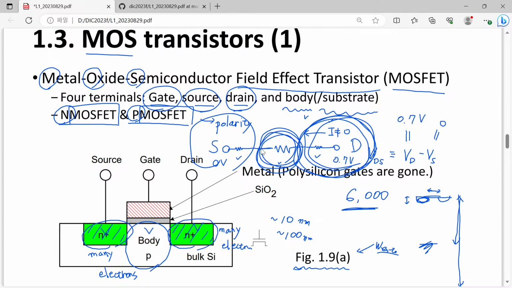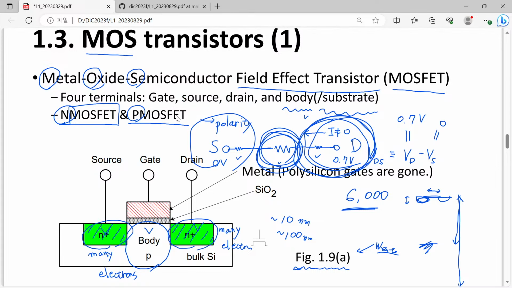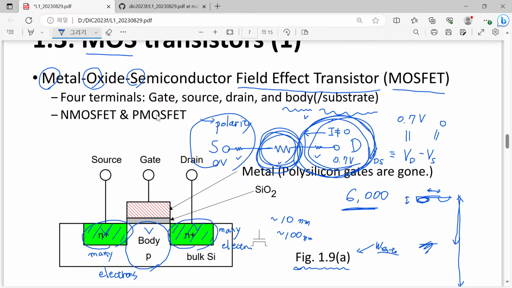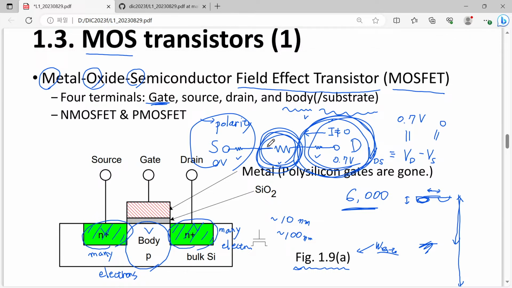Then how can we change this central resistance? That is the role of our gate terminal. So here we assume that by controlling or changing our gate voltage, we can change the value of our resistance in the central region, sometimes called the channel.